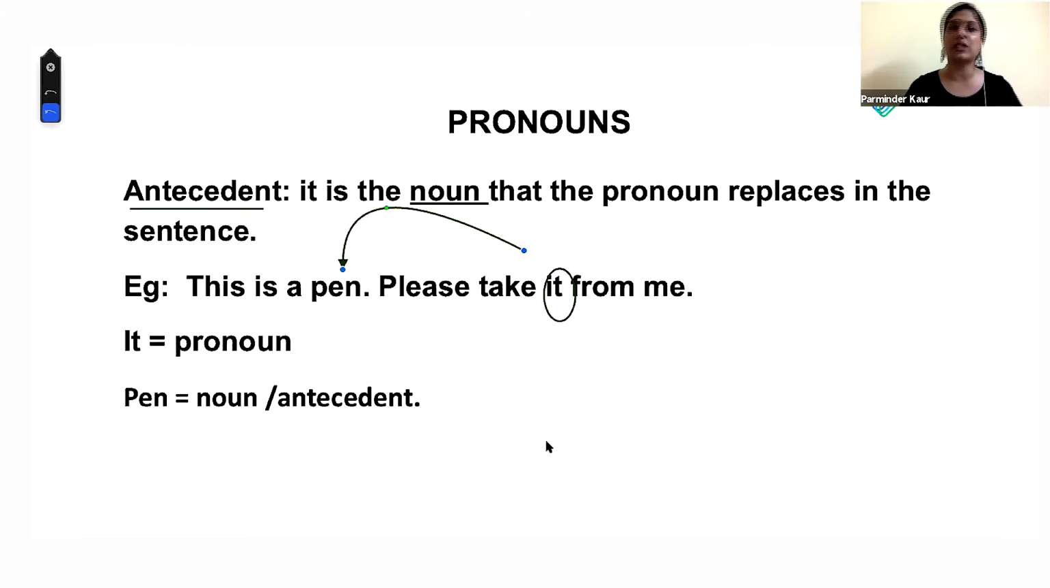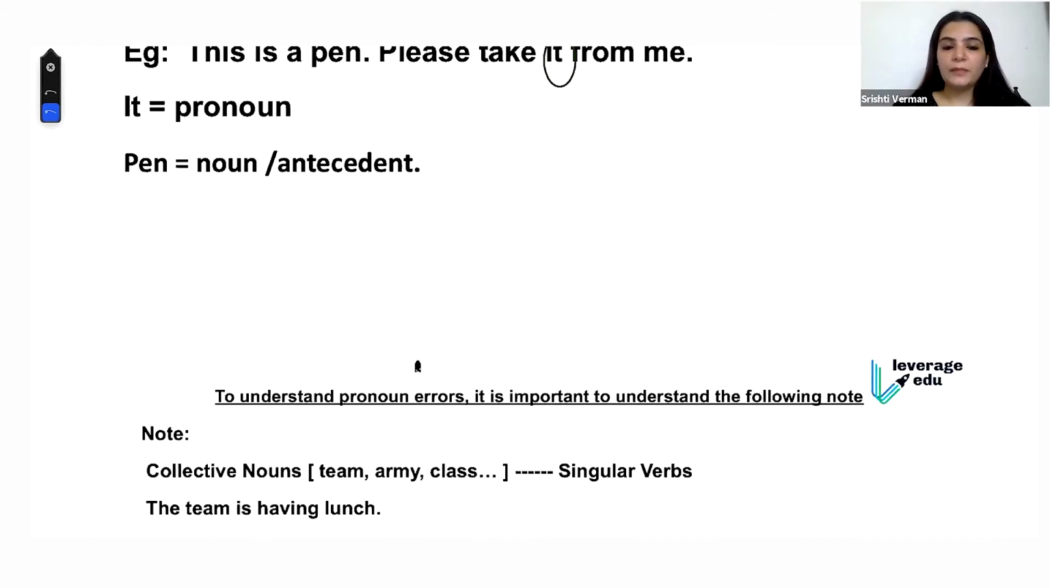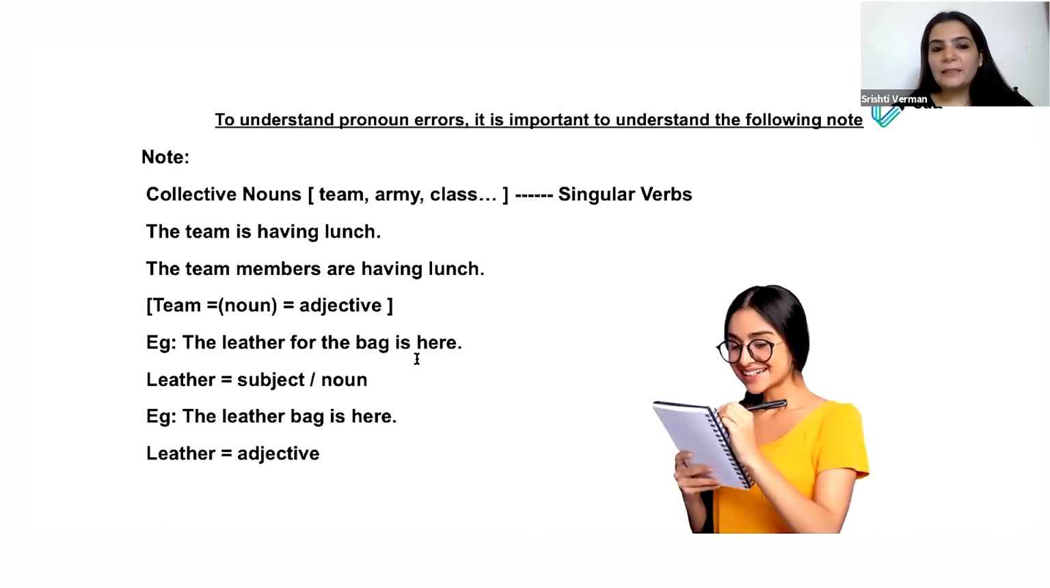There are multiple things to learn in a pronoun, also. There are complex concepts too. So the very first rule is that if you notice a pronoun in between a sentence, check for its antecedent, that is what it is referring to. Check for the noun it is referring to. That is the first lesson. But to understand the pronoun rules further, there is a simple rule or a note that we wanted to bring in, because it's easier for you to understand the errors related to pronouns itself.